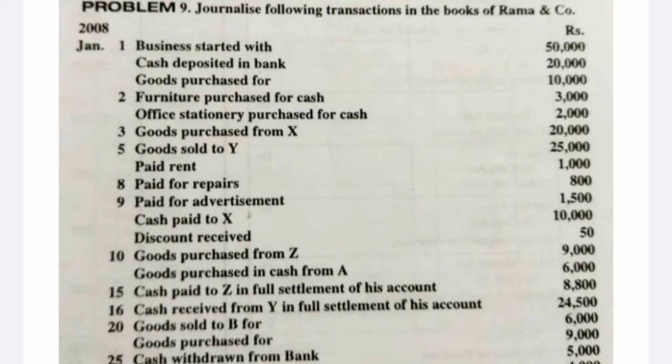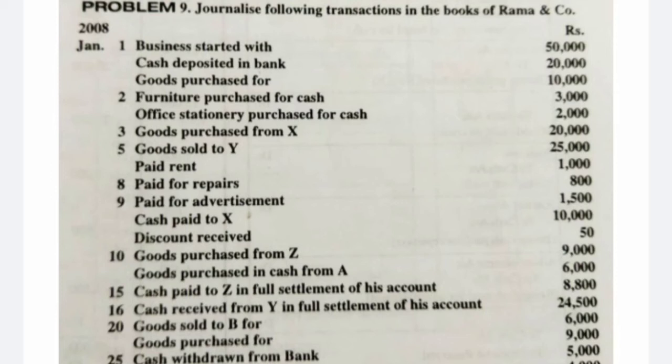So bank balance, what comes in, what goes out, real accounts. So bank account debit to cash account, 20,000. Goods purchased for 10,000. Here they did not give any person name, so it is a cash purchase. Goods purchased for cash of rupees 10,000. So purchases account debit to cash account.